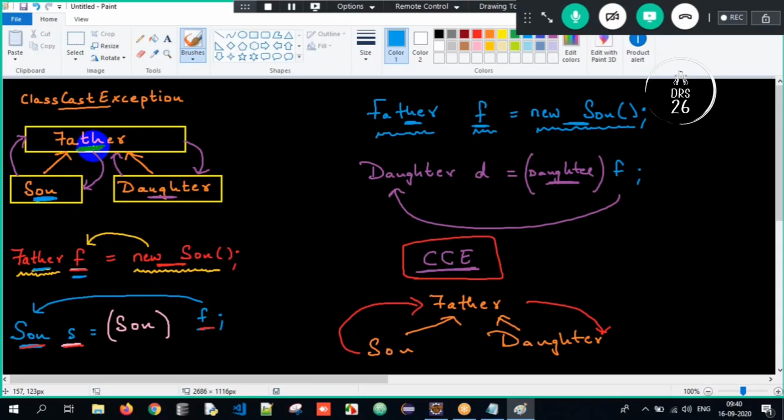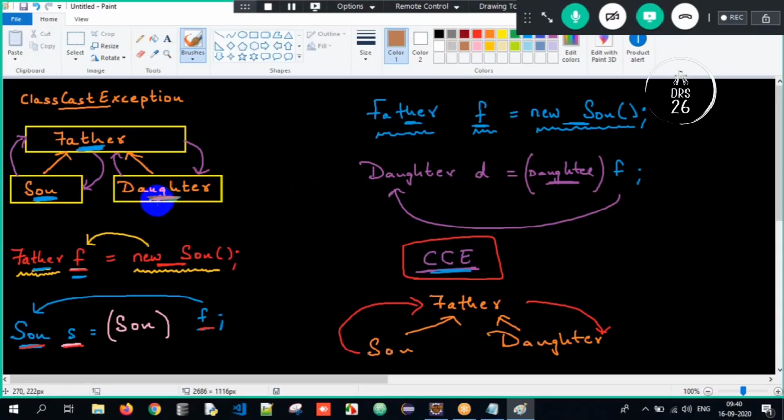So now the father has to give the money. To whom will he give here? To son or daughter? So son has requested the money, but father is giving the money to the daughter. Don't you think there is some problem here? Son requested, you have to address the son here, not the daughter. So it's a problem. We will get class cast exception. Got it?